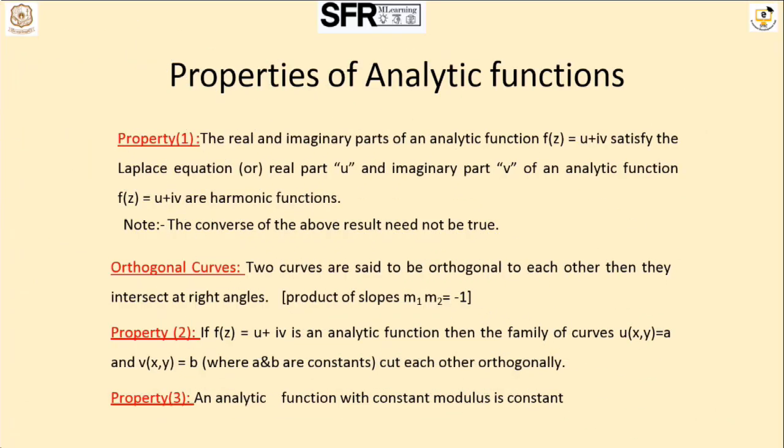Next I am giving the important properties of analytic functions, such as orthogonal curves. The first property: the real and imaginary parts of an analytic function are harmonic functions. The converse of the above result need not be true. The second property: if f of z equal to u plus iv is an analytic function, then the family of curves u of x comma y equal to a and v of x comma y equal to b are constant. The third property: an analytic function with constant modulus is constant.